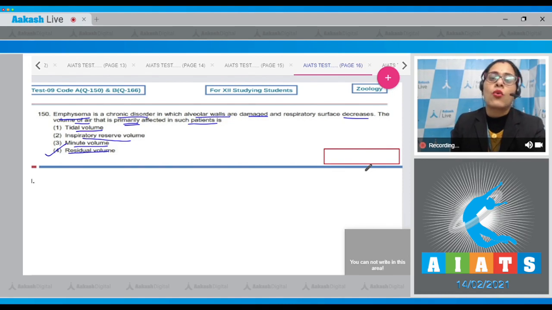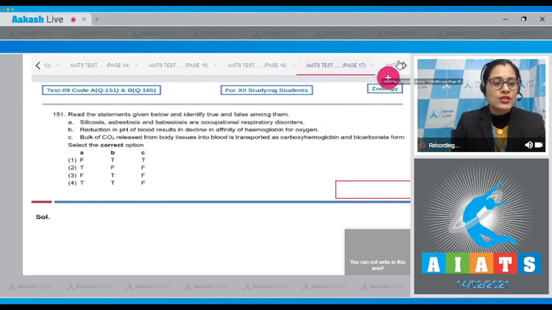Residual volume is the volume of air remaining in lungs even after a forcible expiration that averages about 1100 to 1200 ml in a normal person. This volume increases due to loss of elasticity in lungs, and the correct answer to our question is option number 4, that is residual volume. The other options, tidal volume, inspiratory reserve volume, and minute volume, are incorrect options. Let's discuss our next question.